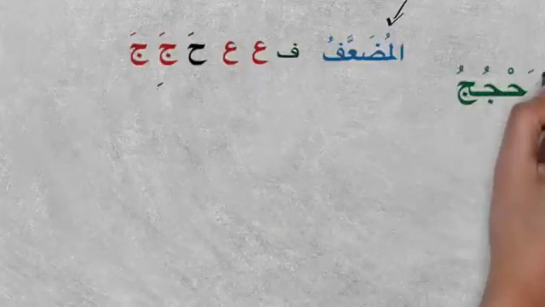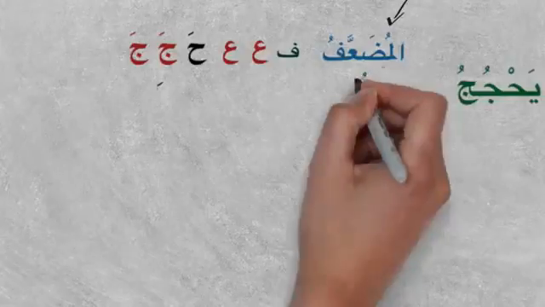If we take away this and go to Mudari', Mudari' becomes very interesting. Most of the Muda'af are Bab Nasara. Nasara yansuru. So if it is yansuru, it has to be yajuju. Because the ain kalima and lam kalima are the same, the lam kalima loses its waw sign. Now again we have iltiqa' sakinain, and this is a salim letter, not a weak letter, so we cannot drop it, we have to keep it. So what is the solution here?